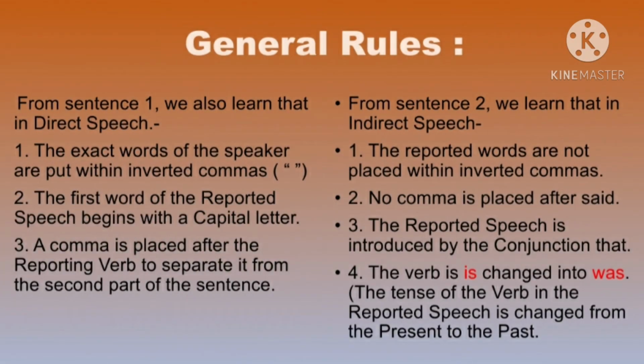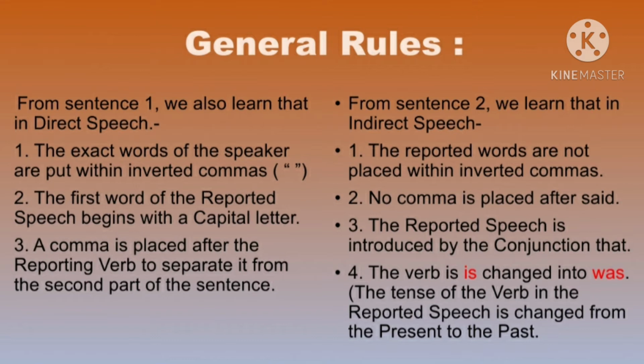From sentence 1, we also learn that in direct speech, the exact words of the speaker are put within inverted commas. We saw inverted commas, right? The first word of the reported speech begins with a capital letter. A comma is placed after the reporting verb to separate it from the second part of the sentence. That's the reason we use inverted commas.